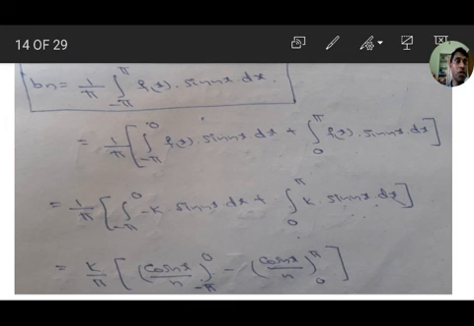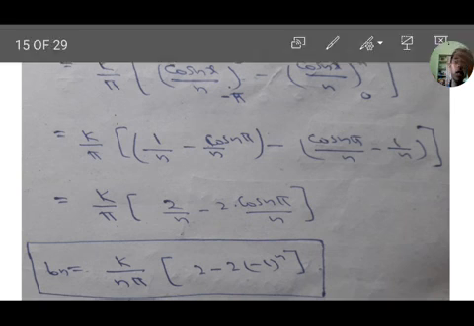b n equals 1 by pi integration minus pi to pi f of x into sin nx dx. Here from minus pi to 0, f of x value is minus k. From 0 to pi, f of x value is k. Taking k outside, the integration of sin nx is minus cos nx by n, and the integration of minus sin nx is cos nx by n.